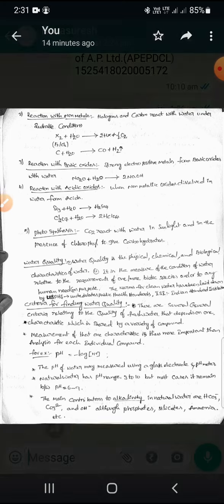Next, water quality. It is the second question of our unit 3. To determine water quality, we have some parameters and norms. Those parameters are given by USPHS, United States Public Health Standards, and also ISI, Indian Standards Institution. These two organizations have given some parameters and criteria to determine water quality.